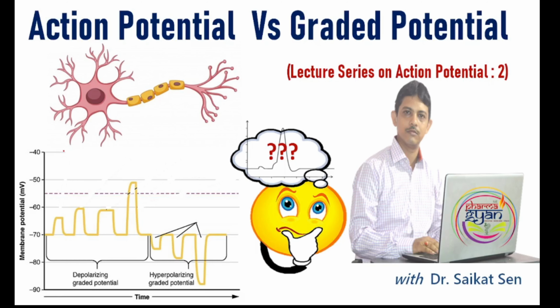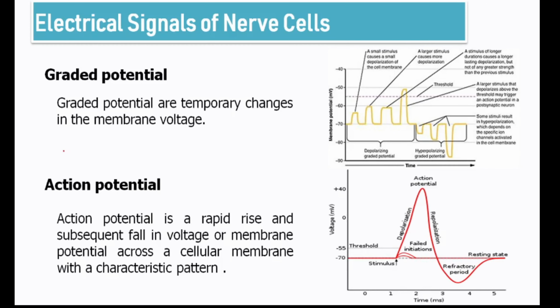So today we are going to discuss the action potential and graded potential. In our first lecture on action potential, we discussed the membrane potential, resting membrane potential, electrical signal and nerve impulse. So for electrical signals in a nerve cell, mainly we can get two types: the graded potential and action potential.